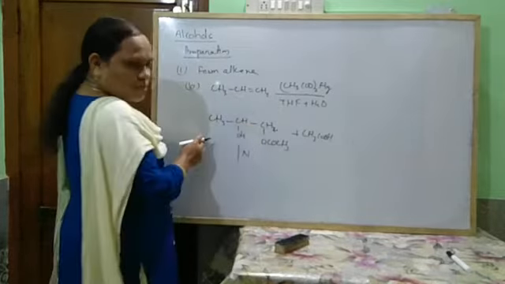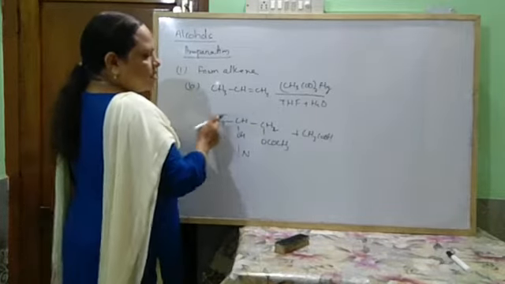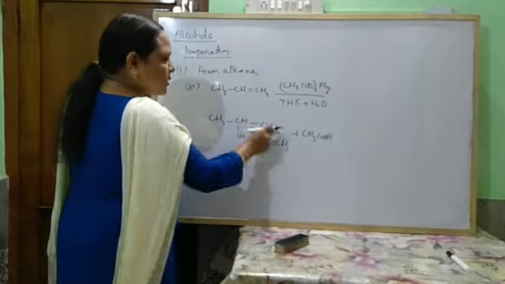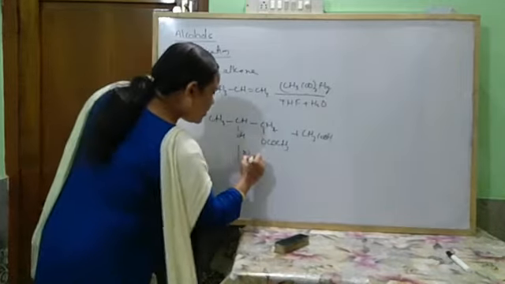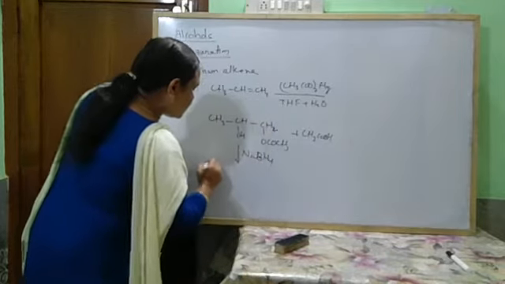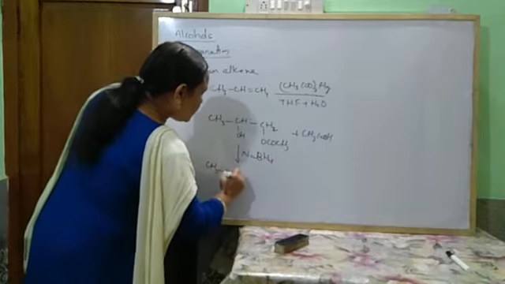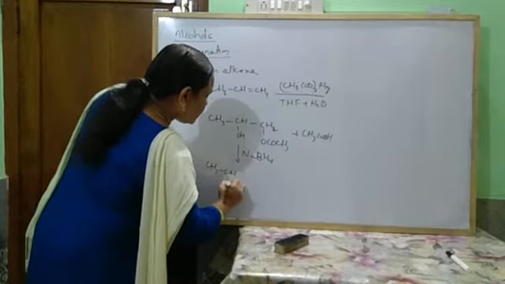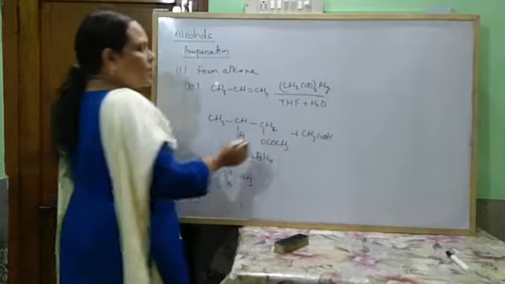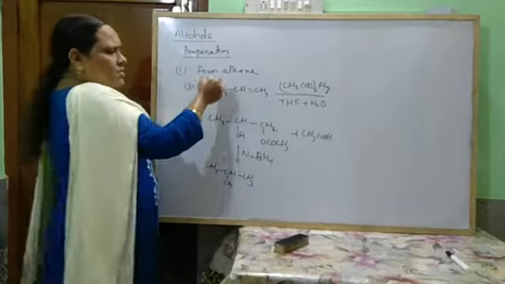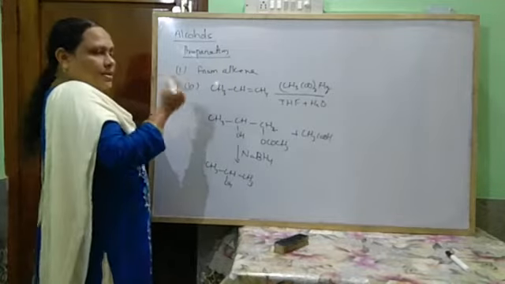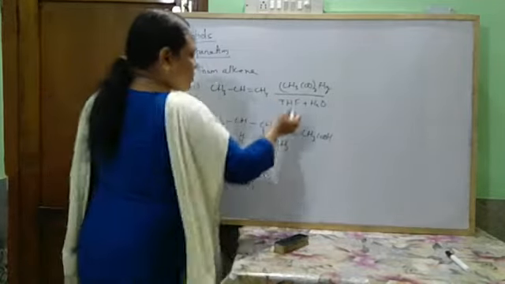This is an oxidation product, hydroxy propyl acetate, and when this undergoes reduction, it forms CH3CHOHCH3.